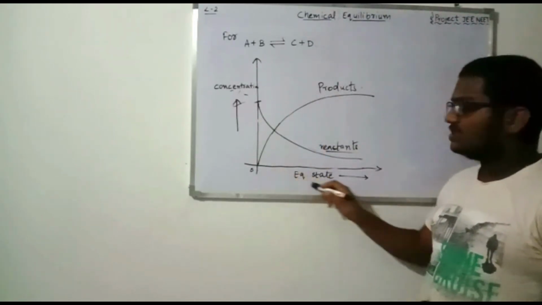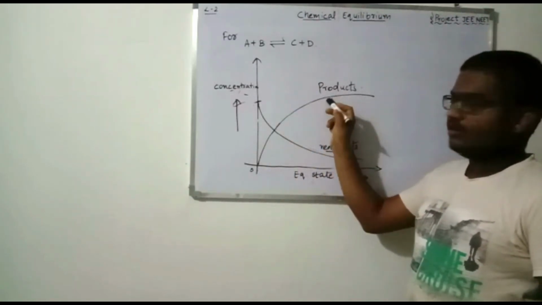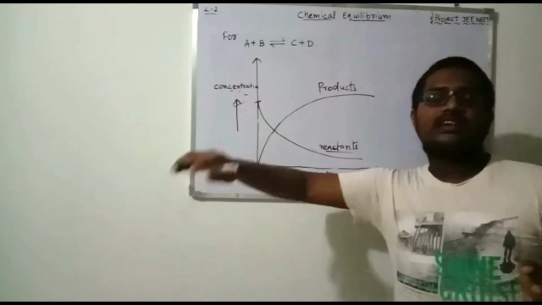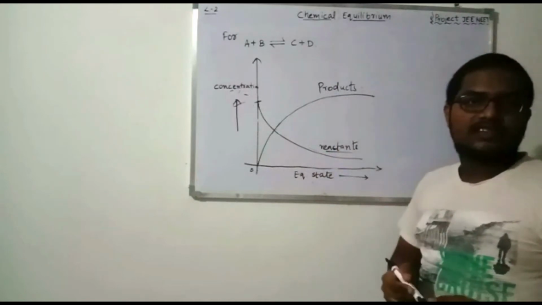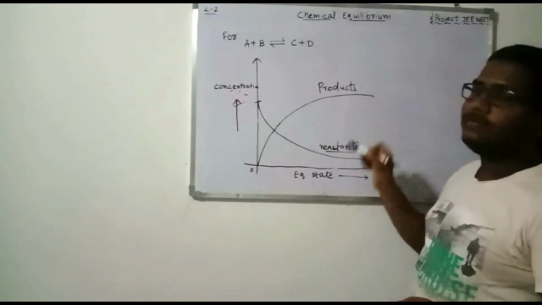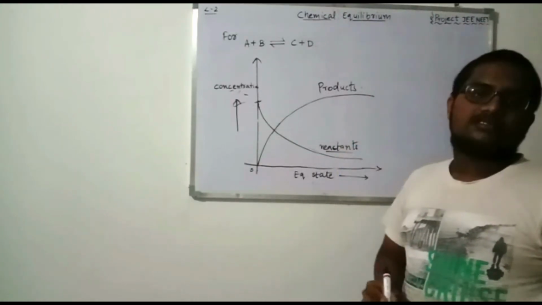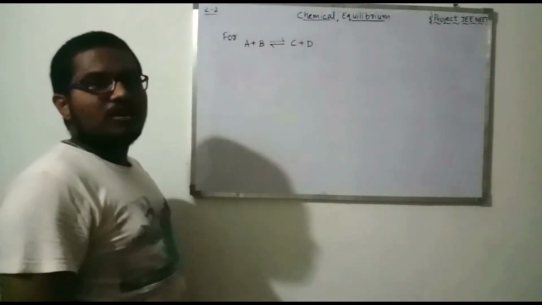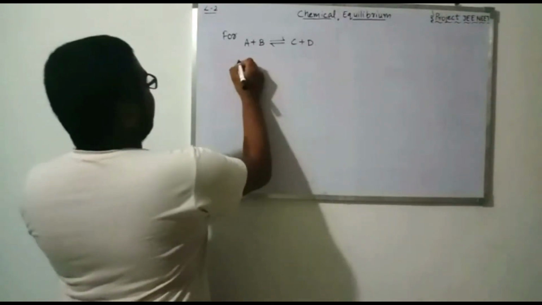As time proceeds, the graph increases, because the reactants are converted into products, so the products' concentration goes on increasing. At maximum time, the products' concentration will be maximum, and that is the constant concentration of the products. Now let's draw another graph regarding the rates of the forward and backward reactions as time proceeds.